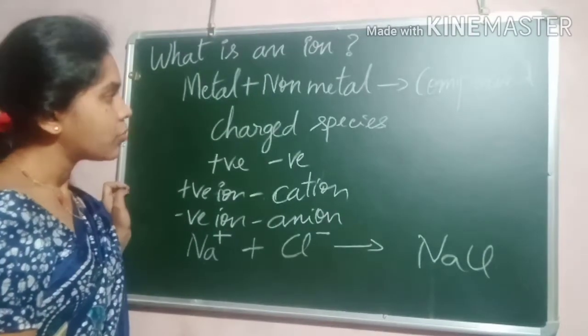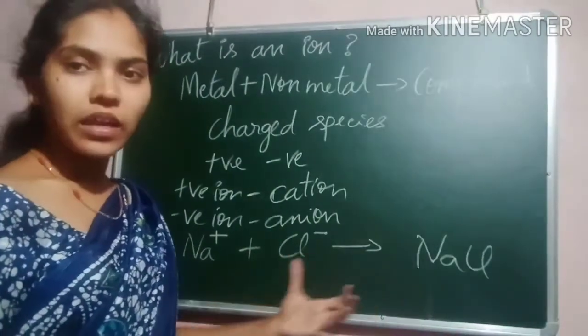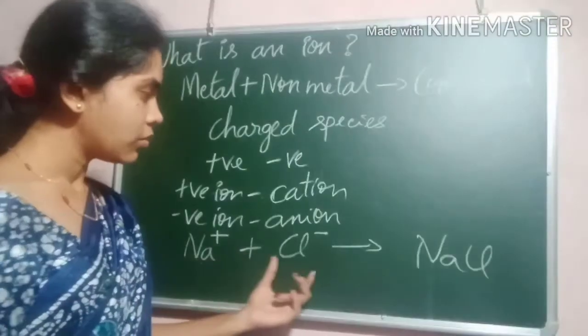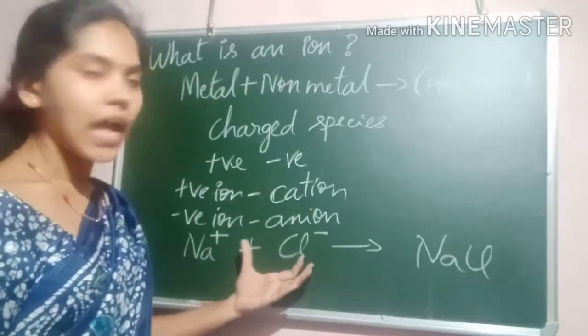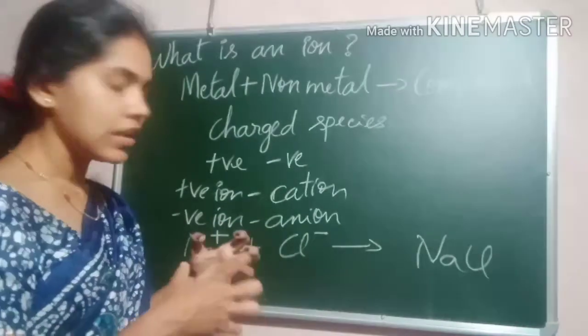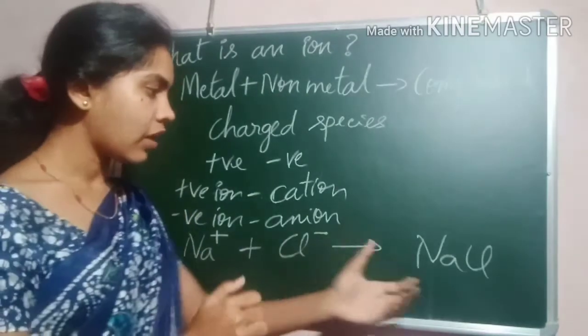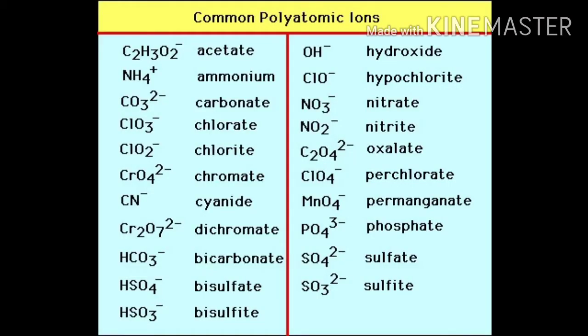So all the compounds are composed of one or more ions in them. When they combine, they come together and form the compound. Ions may consist of a single charged atom or a group of atoms that have a net charge on them. For example, if I take sodium, Na is a single atom and it has a charge of +1.